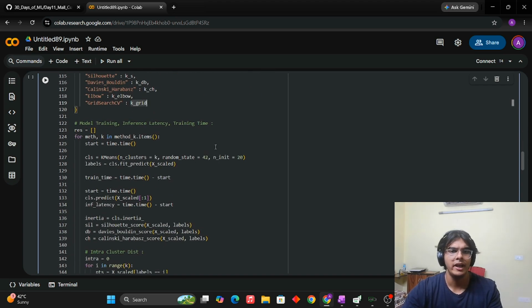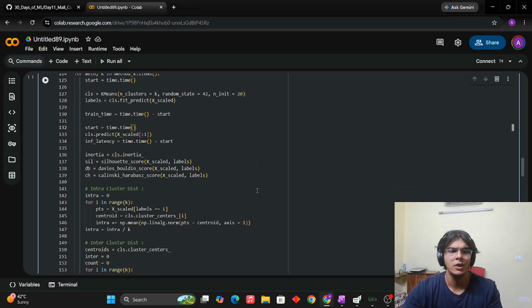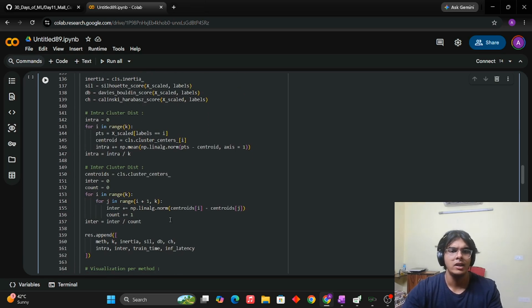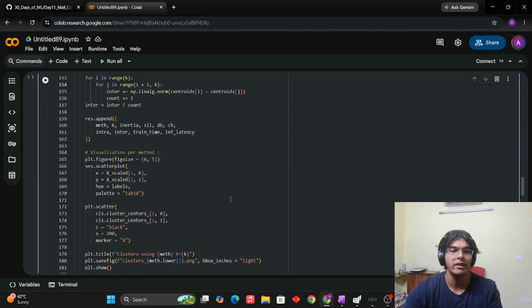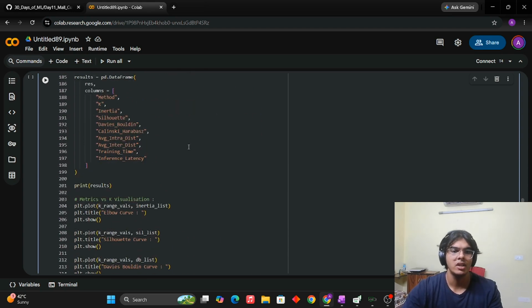And finally, the model training time and inference latency, the usual stuff. And then we calculate the intra-cluster and inter-cluster distances because we needed to make the visualizations. For that, we need it. Okay. Then the visualization and the tables.